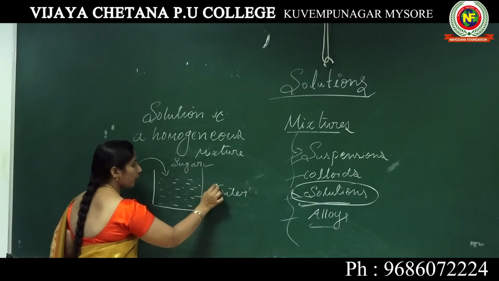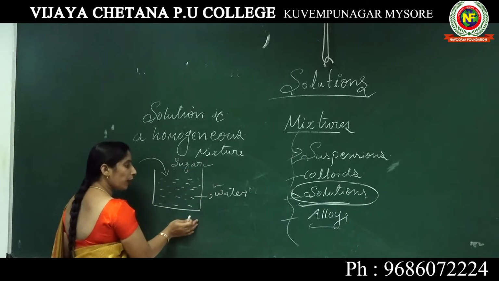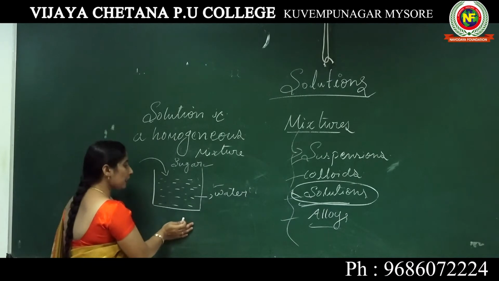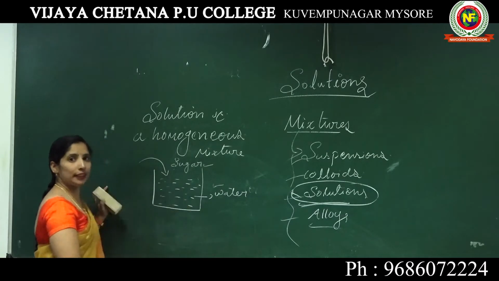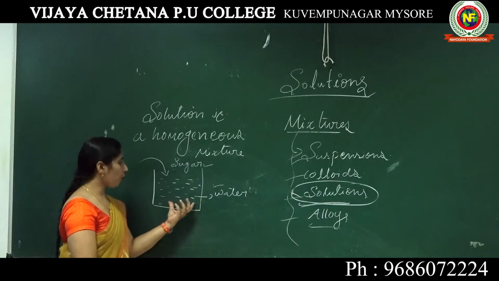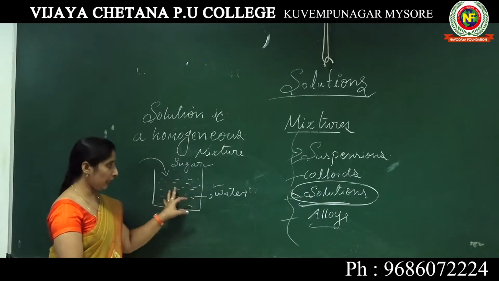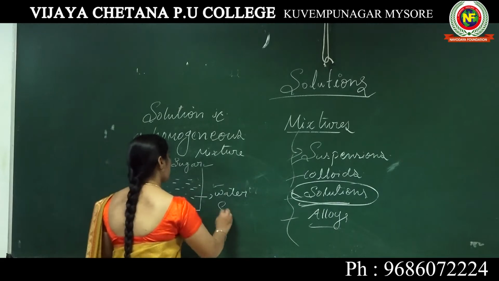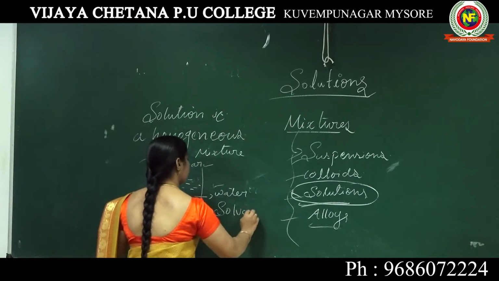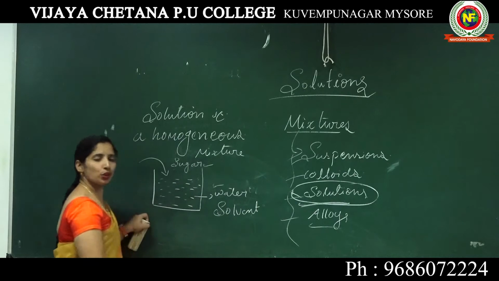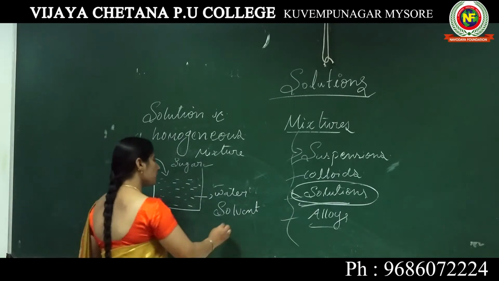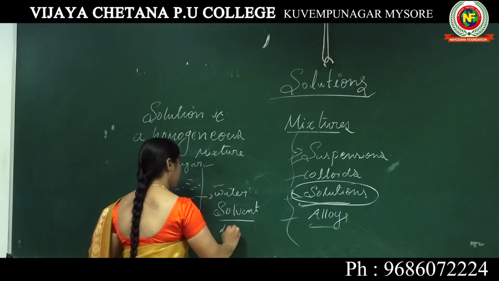The component that is present in larger quantity, we call it the solvent. Its proportion is more.